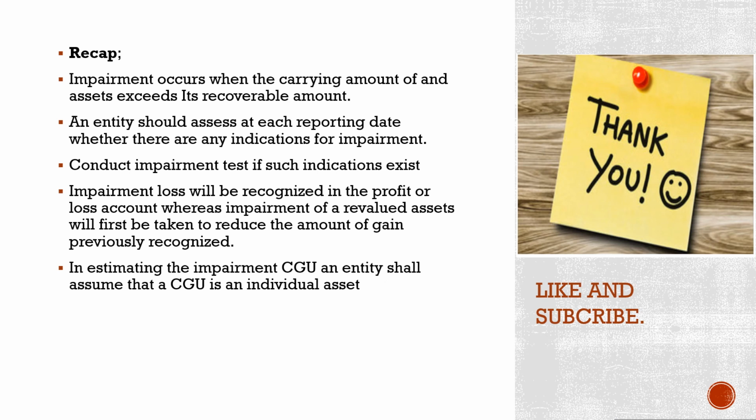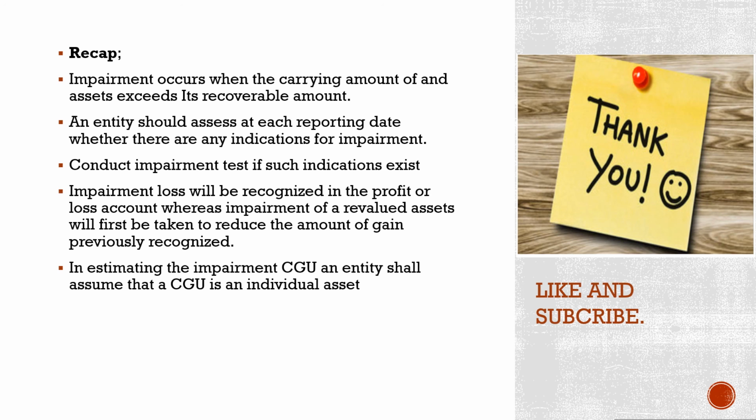So here is the recap of what we have discussed from the beginning of this review. Impairment occurs when the carrying amount of an asset in the financial statement exceeds its recoverable amount. And an entity should assess at each reporting date whether there are any indications of impairment.